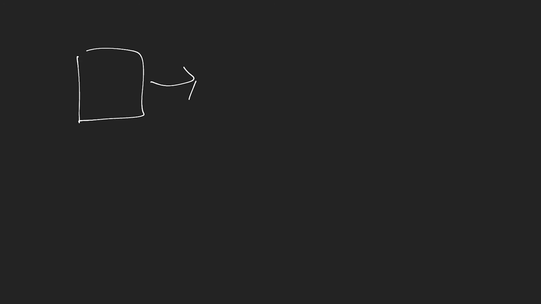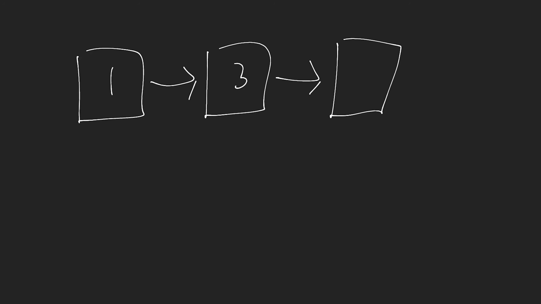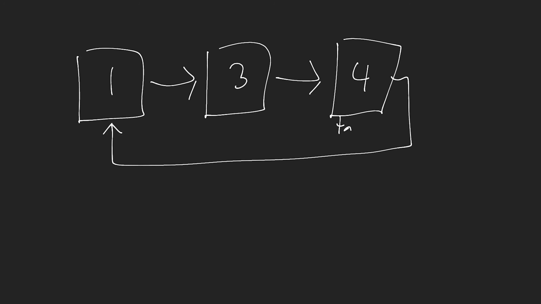If I draw out a linked list, let's say we have 3 elements inside of here, 3 nodes, okay? And we have this circular structure. Remember that we always store our tail, okay? So now I've created this linked list, and let's decide where the front and back of my queue are going to be. So we can say the front of my queue is going to be at the front of the linked list, or the head of the linked list, and the back of the queue is going to be at the tail or the back of the linked list.